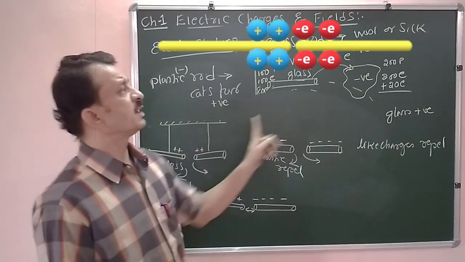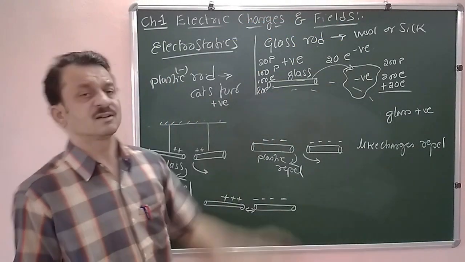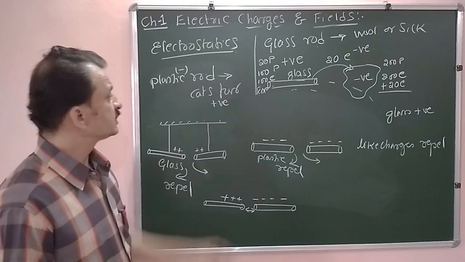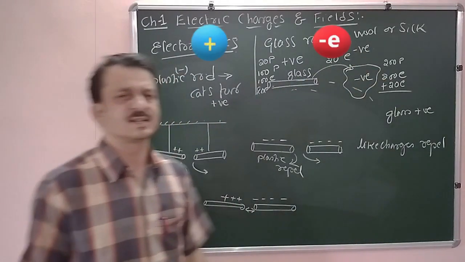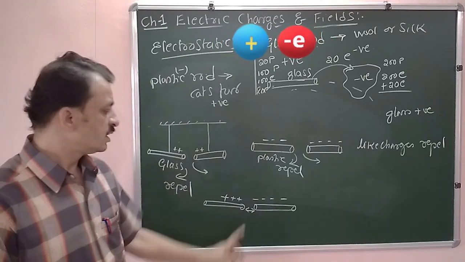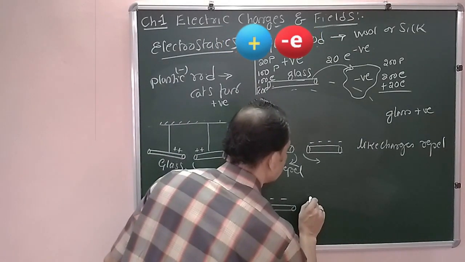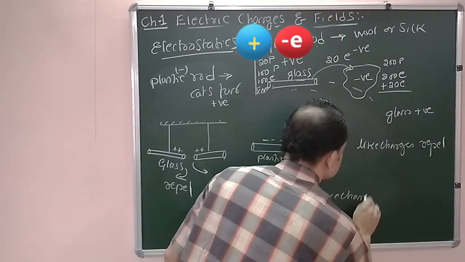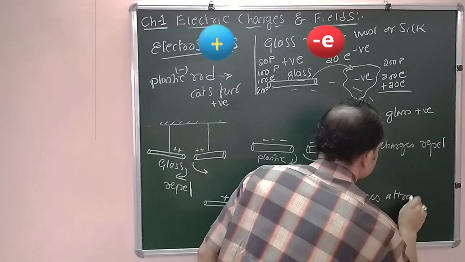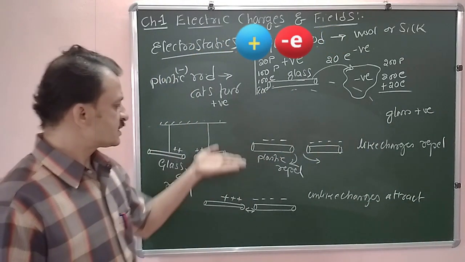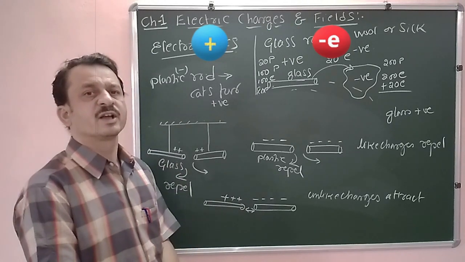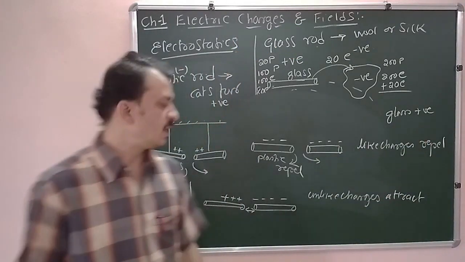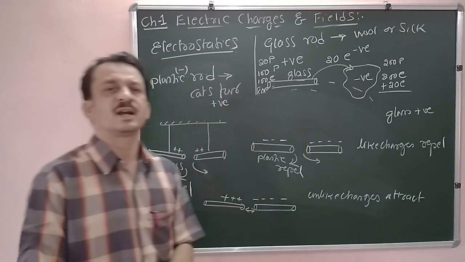Similarly, the cat's fur and silk cloth, when brought very close to each other, also attract each other, since cat's fur is positive and wool or silk is negative. This observation leads to the conclusion that unlike charges attract each other. Now these simple experiments lead to the conclusion about the properties of charges: like charges repel and unlike charges attract each other.